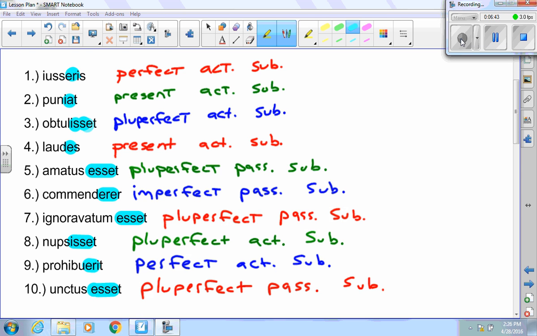Number 7, I get the esset, so it's still pluperfect. Number 8, I get ISSE, that's pluperfect. Number 9, ERI is perfect. Number 10, ESSE, again, pluperfect.